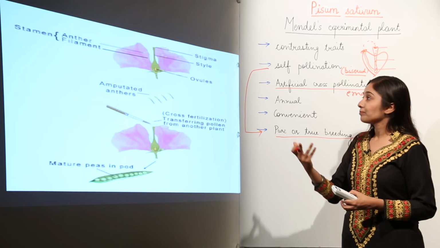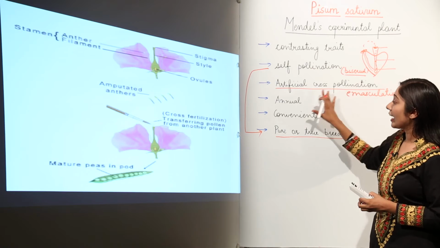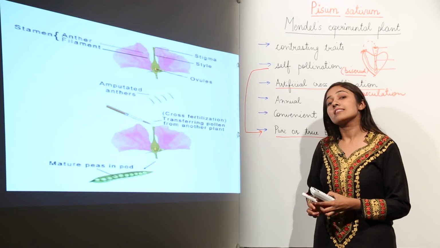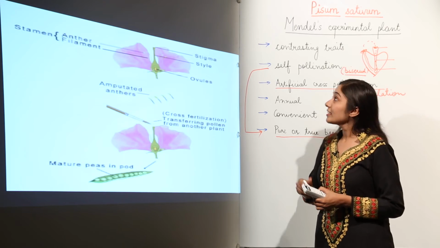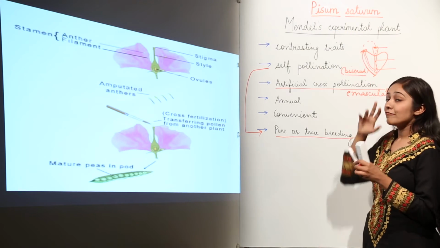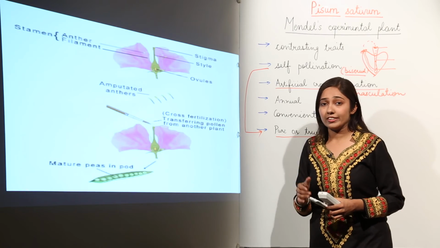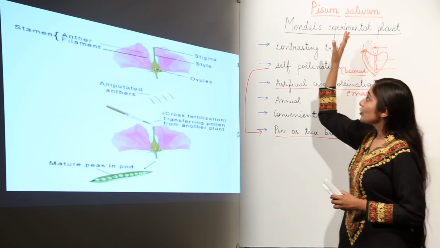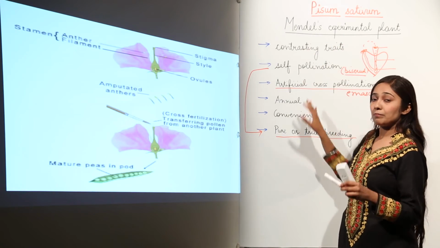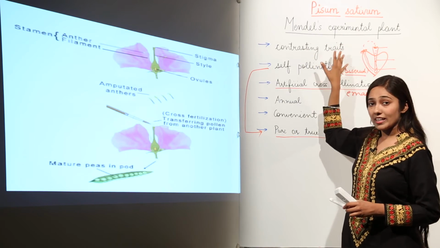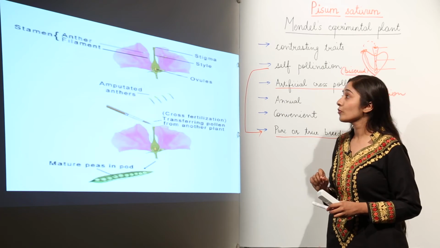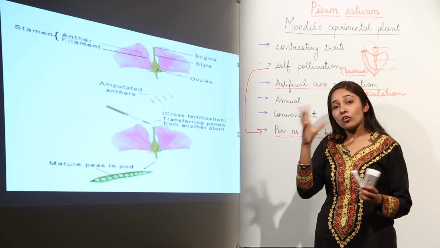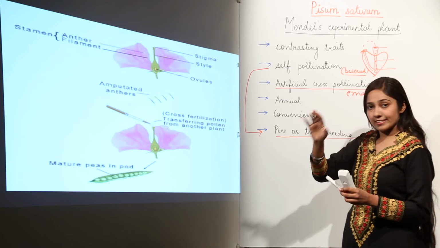It was achieved. These are the points due to which Mendel chose the pea plant as his experimental plant. So Pisum sativum has given us the basic laws of heredity, because all the experimental work done by Mendel was on this plant. So remember why Mendel chose the pea plant. Firstly, it had contrasting traits. We have discussed the 7 basic contrasting traits. For example, some plants were tall and some were dwarf. Some had yellow cotyledons, some had green cotyledons, etc.